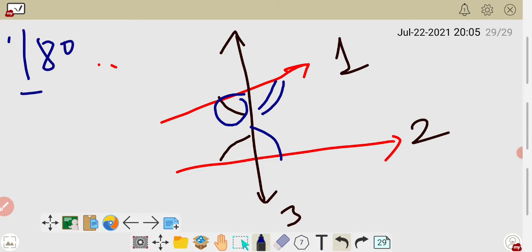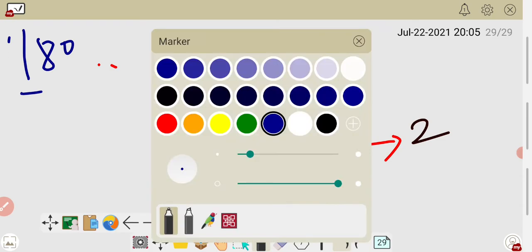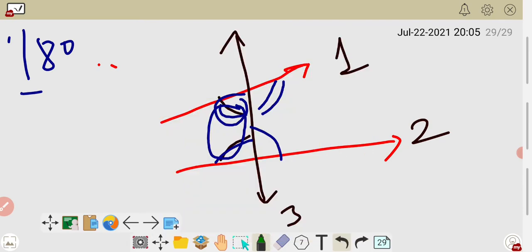So here the sum of the two interior angles is less than two right angles. It means this angle is less than 90, this angle is less than 90, so the sum of these angles is less than two right angles. Now according to the question, if you produce this line indefinitely, it means you are required to produce these two straight lines.